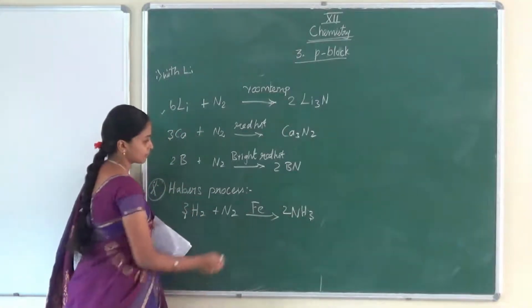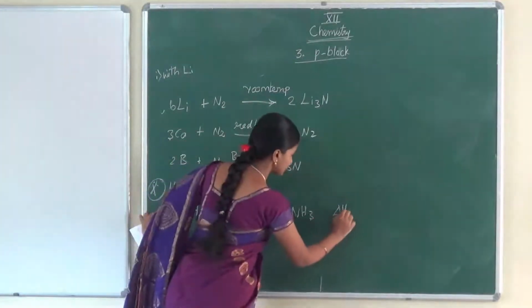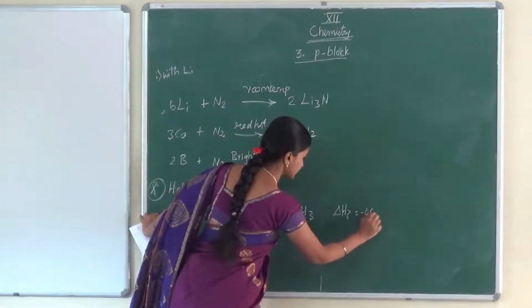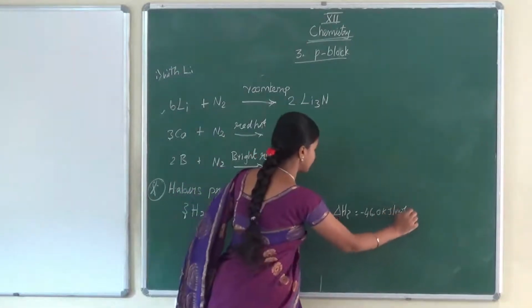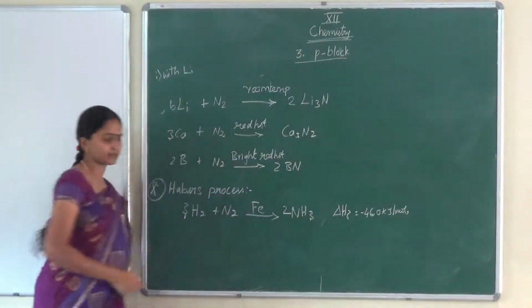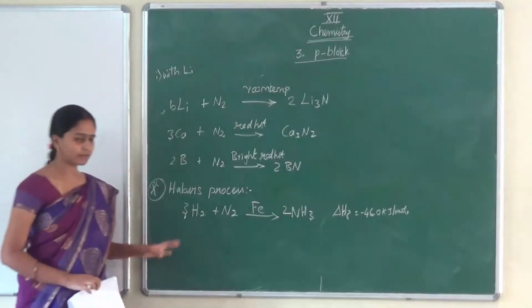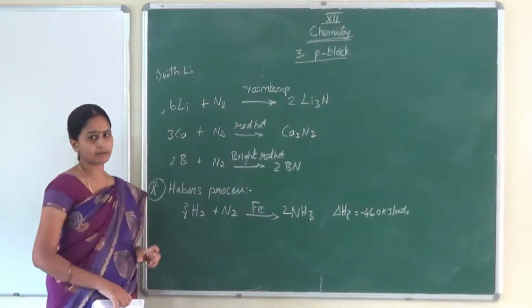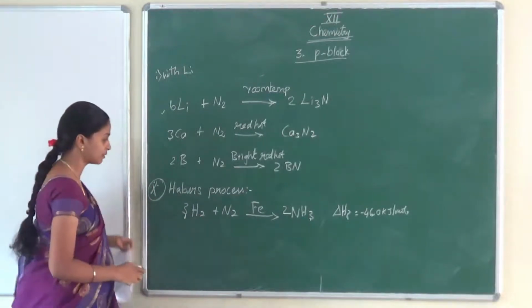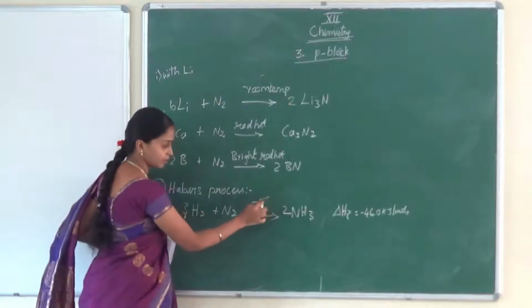Here the enthalpy of formation is minus 46.0 kilojoules per mole. This process requires high pressure and optimum temperature. Here iron is acting as a catalyst. All these are very, very important. You may get 1 mark from this part. The iron catalyst is very, very important.